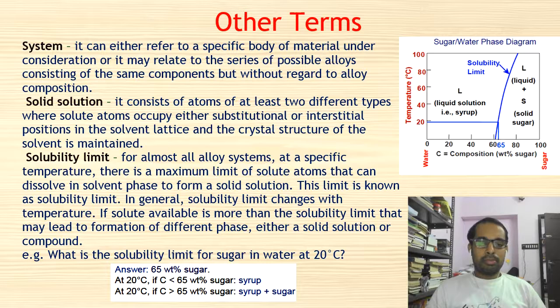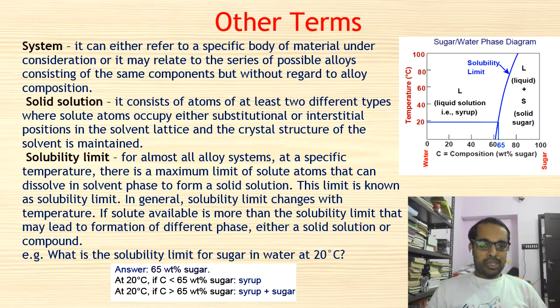A solid solution consists of solutes which occupy either substitutional or interstitial positions in the solvent. So we are mixing a solute into the solvent, and it can substitute positions in the solvent itself so that it forms a uniform solution. That is called the solid solution. Once it is mixed together, there will be only one phase.